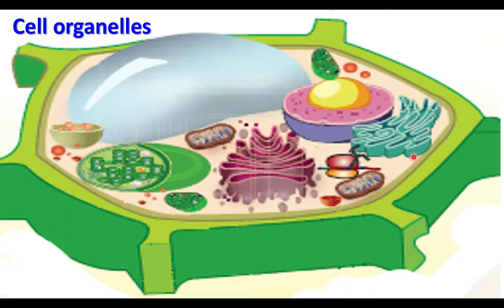They are cell organelles. It has nucleus, endoplasmic reticulum, mitochondria, ribosomes, Golgi bodies, chloroplast, and a large vacuole. These smaller structures found inside the cells are called cell organelles. In this video, we are going to learn a few cell organelles in detail.